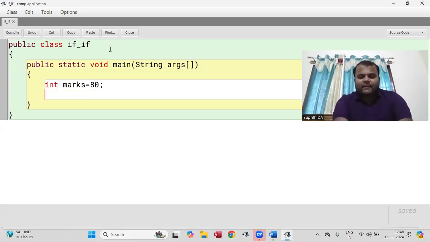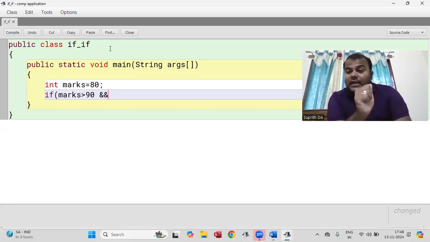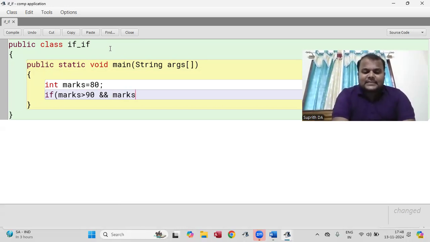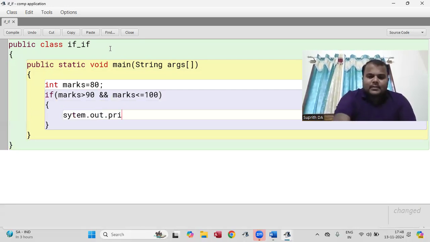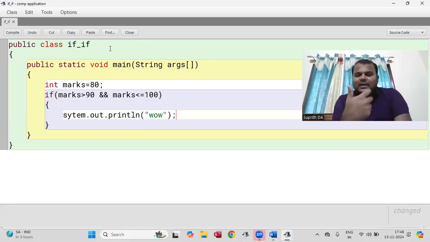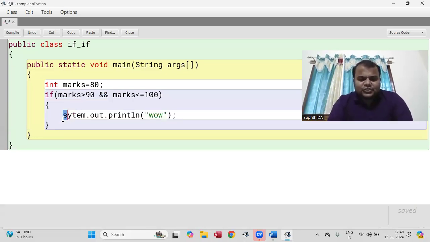If your marks is greater than 90 and, what is this and symbol? Logical and. We have discussed logical and; greater than is the relational operator. And marks is less than or equal to 100. Println, wow. Another one in 90 and 100. Now I'm going to write another if statement. Now right, there is no else. If and only if, no else.